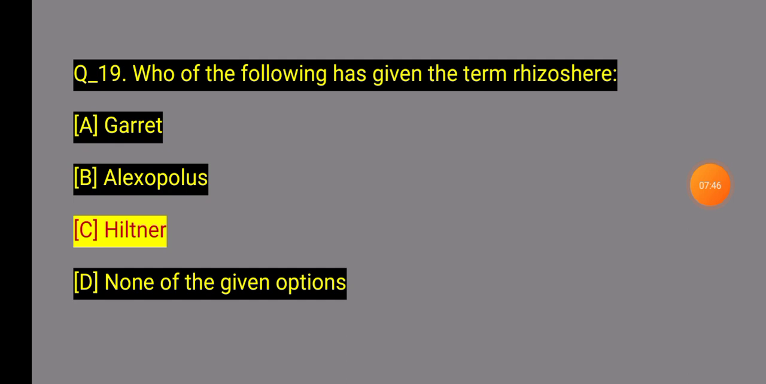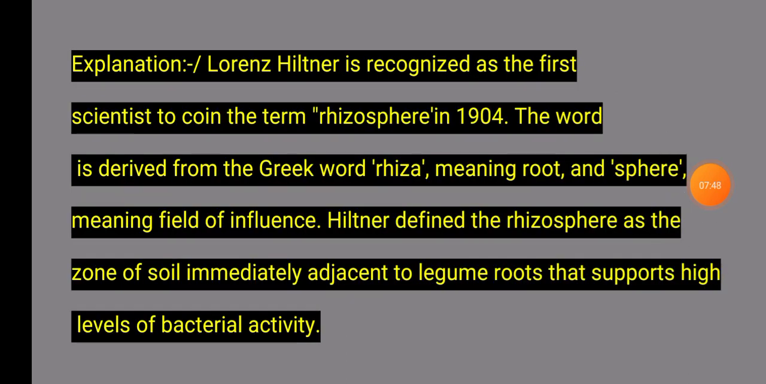Question 90, explanation: Lorenz Hiltner is recognized as the first scientist to coin the term rhizosphere in 1904. The word is derived from the Greek rhiza, meaning root, and sphere, meaning influence. Hiltner defined the rhizosphere as the zone of soil immediately adjacent to legume roots, which supports a high level of bacterial activity. Next question.